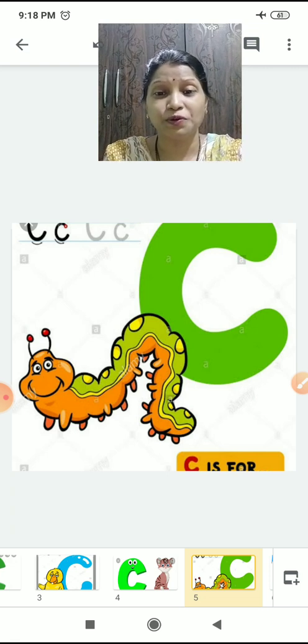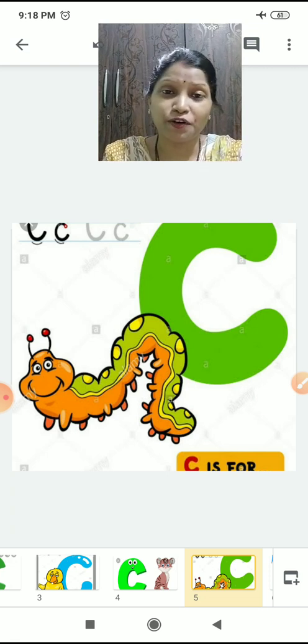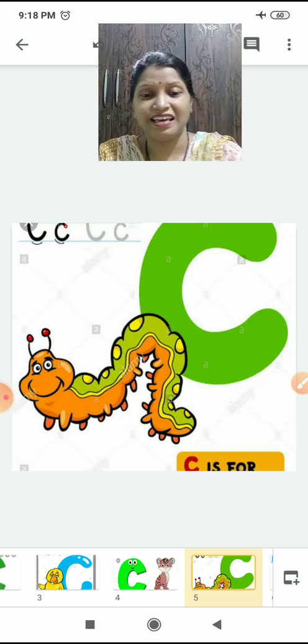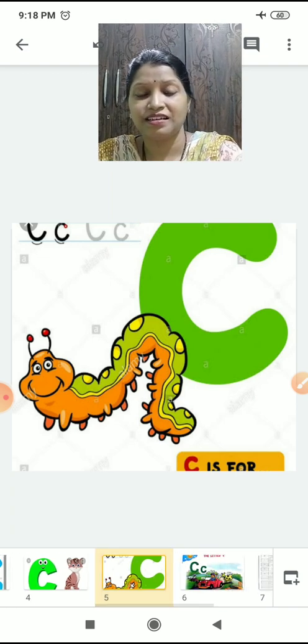So caterpillar is also a friend of baby C. C says caterpillar. Sound of C is K. So, C says caterpillar.